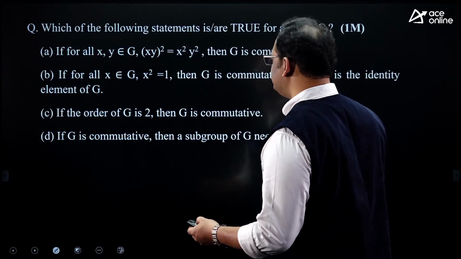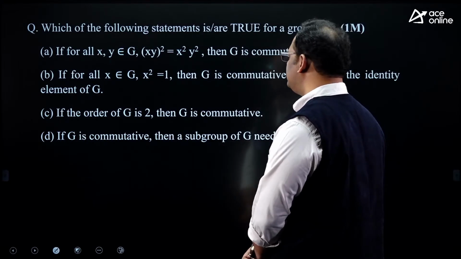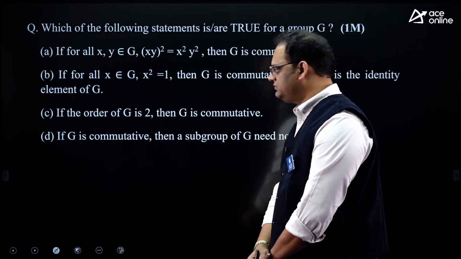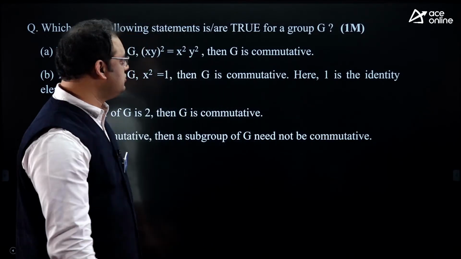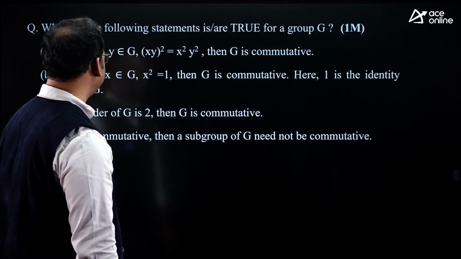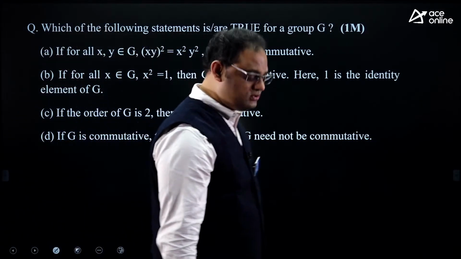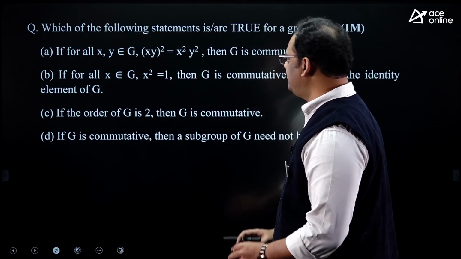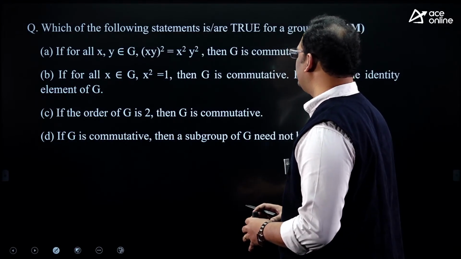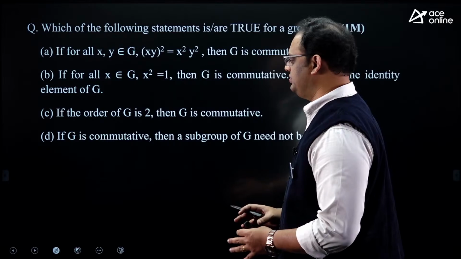So this is the question we have. This is the question from group theory. Have a look at this question. Which of the following statements are true for the group?